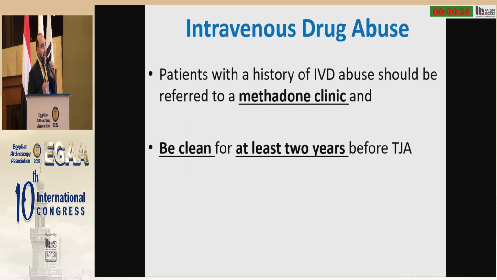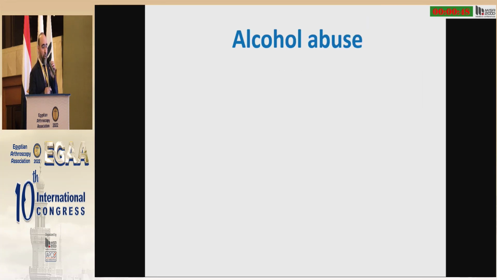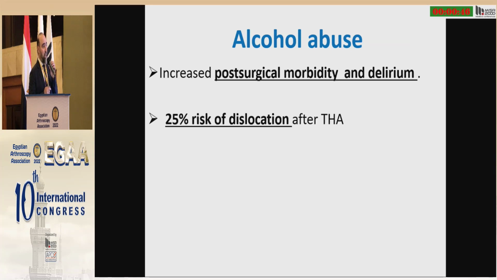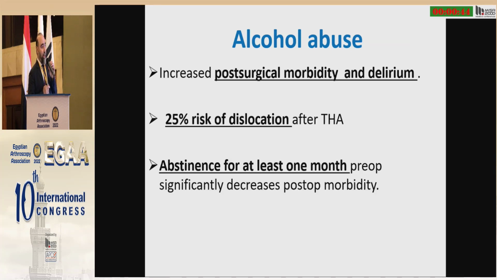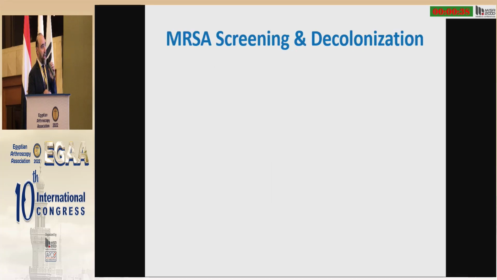Intravenous drug abuse: obviously the patient should be clean for at least 2 years before total joint arthroplasty. Likewise, alcohol abuse has to be stopped 1 month preoperatively, otherwise they might have a lot of problems, in addition to which they might have associated liver disease and malnutrition.